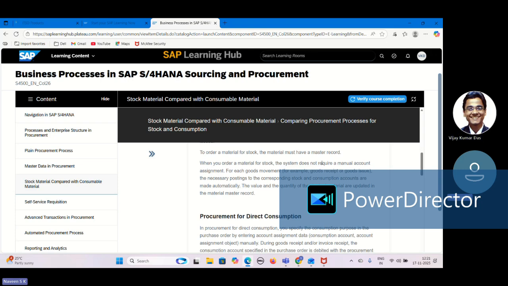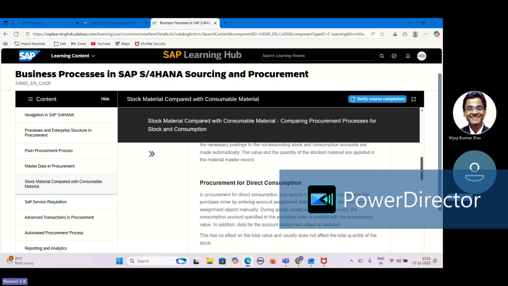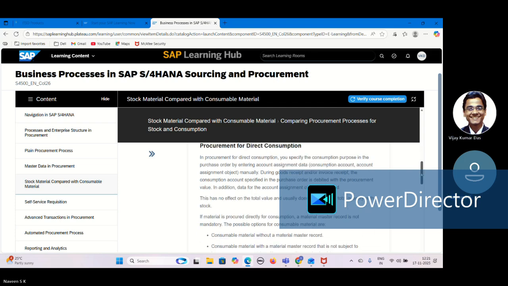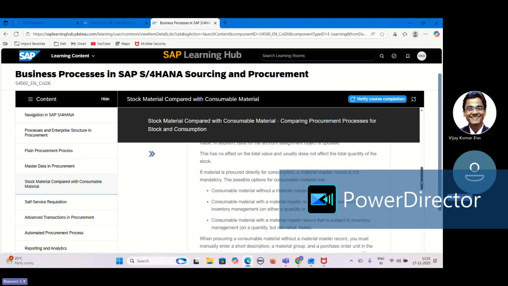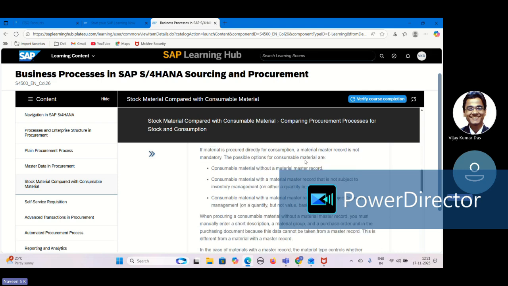So the same they are explaining here, how it will affect between the different scenarios. So for direct consumption, we can use it for stock or we can also use account assignment category. Both are possible. So accordingly, whatever scenario or combination we use in the purchase order, this consumption account or the stock account will get credited.